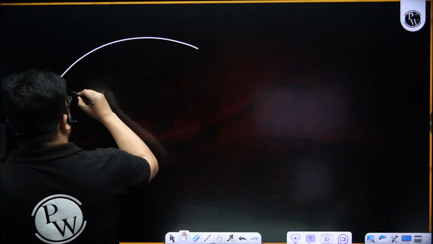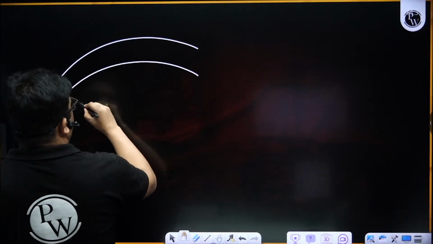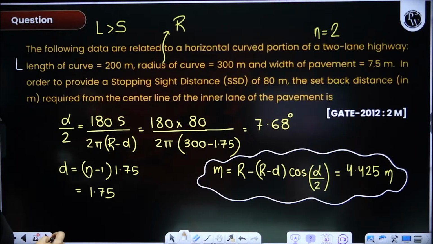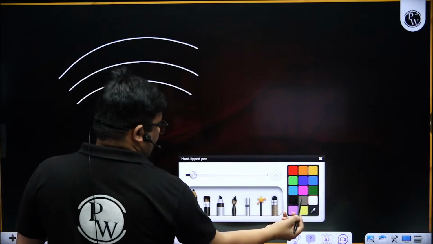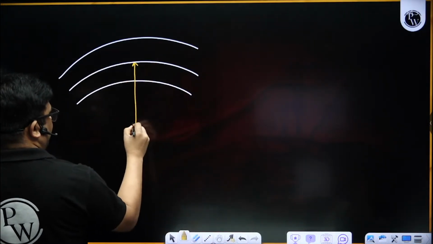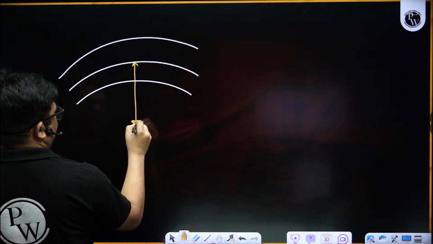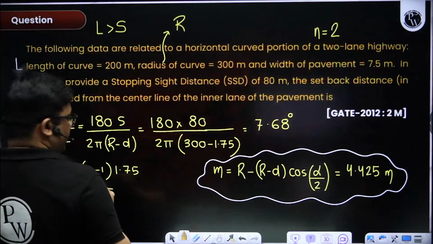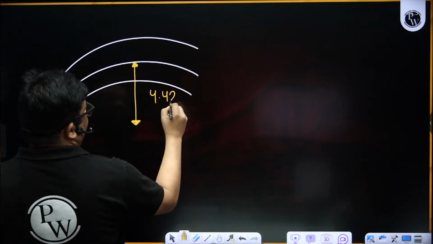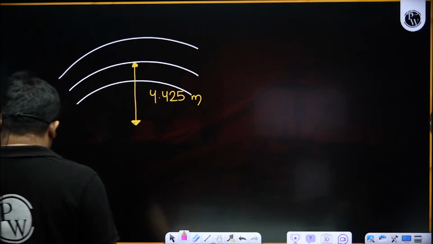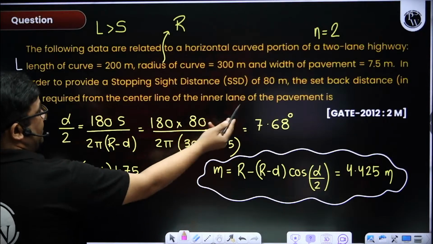So if you see, this is a 2-lane road. This formula gives us the distance from the center of the road, which is 4.425 meter. But they have asked from where? They have asked from the center line of the inner lane.